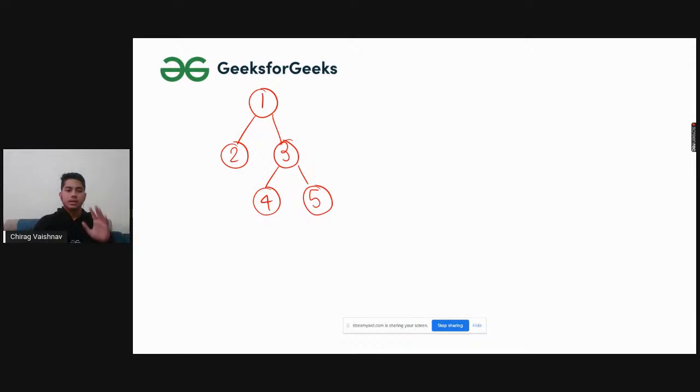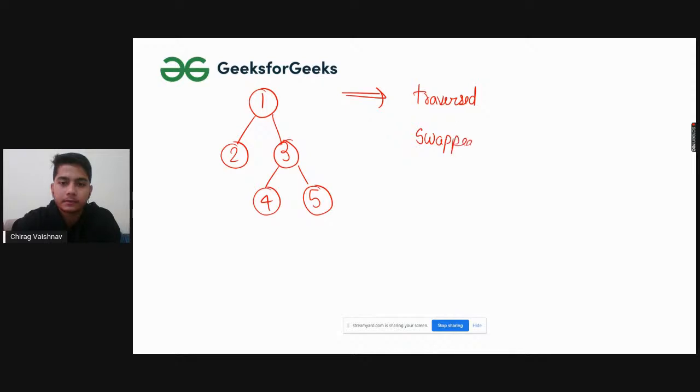Let me simply put down the things in summary. Basically this is the tree. What we have done is we have traversed, and after the traversal, we have swapped left and right.